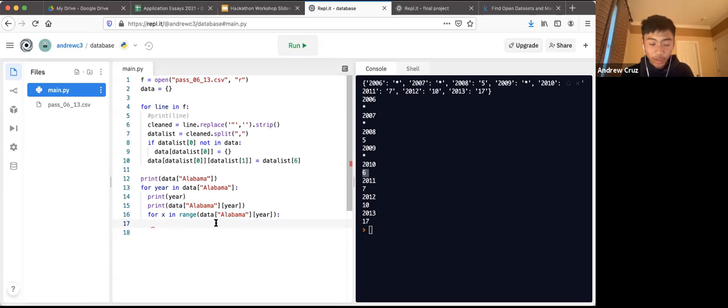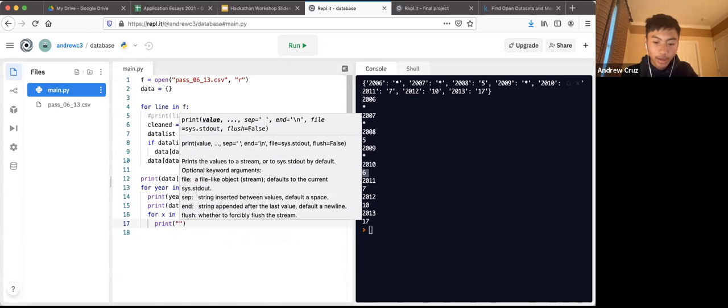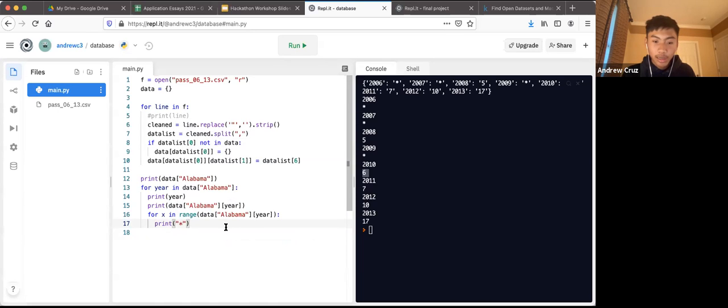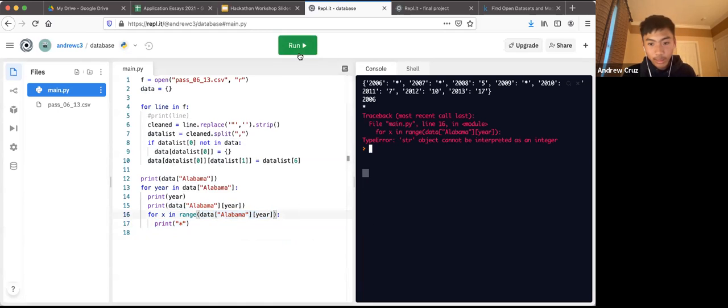Well, we want to print stars that many number of times. So we can just do print and asterisk. So for this many number of times, we're going to print a star to represent that number. And let's just see what this does. Okay, so it's giving us a string object.